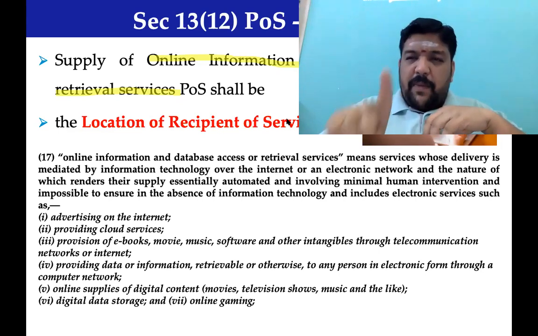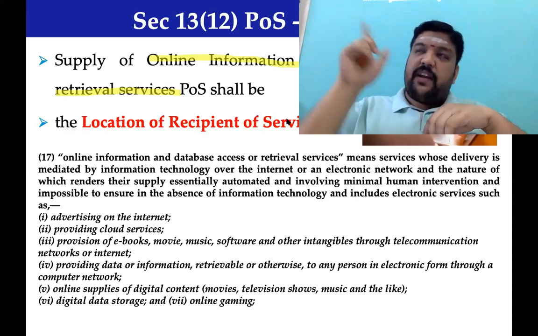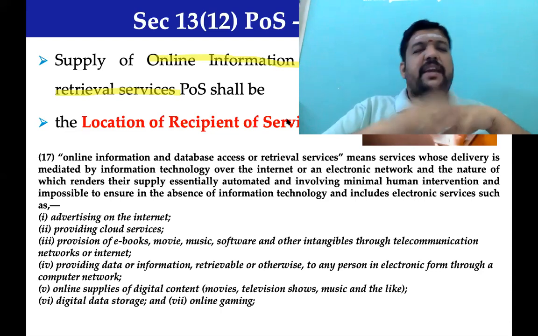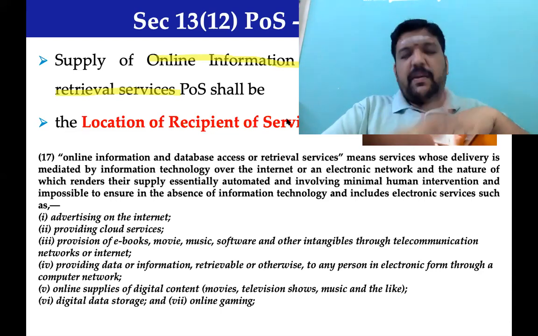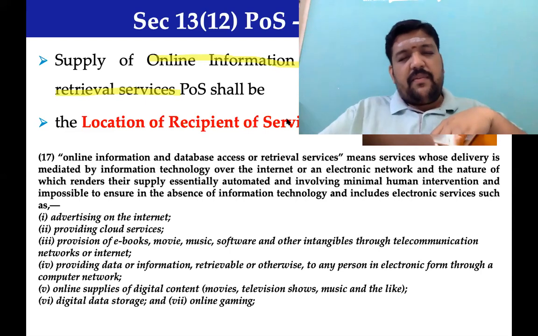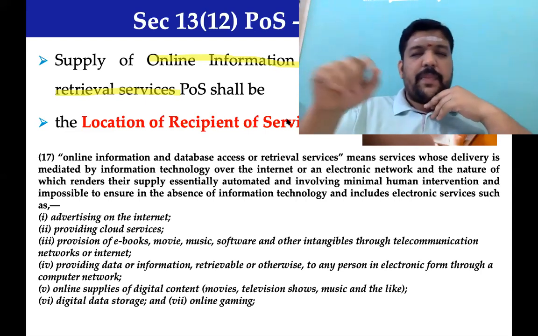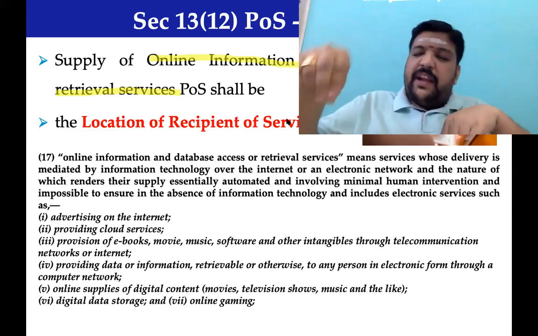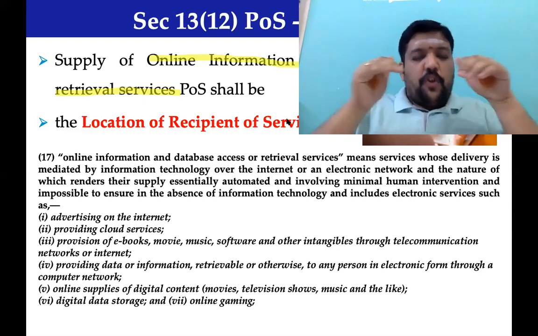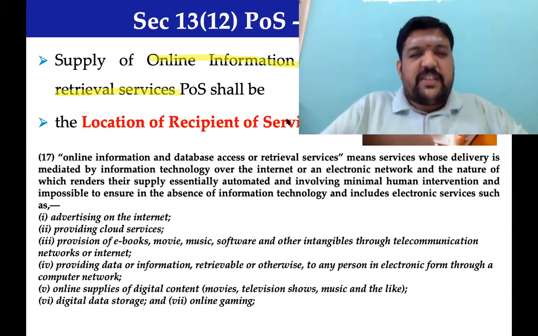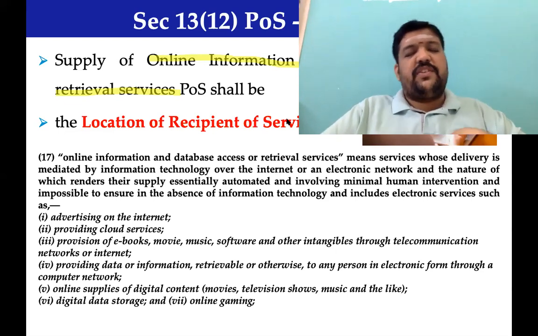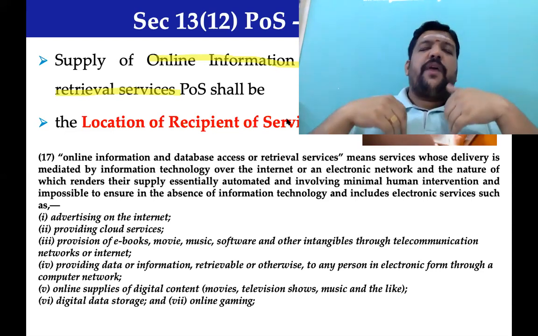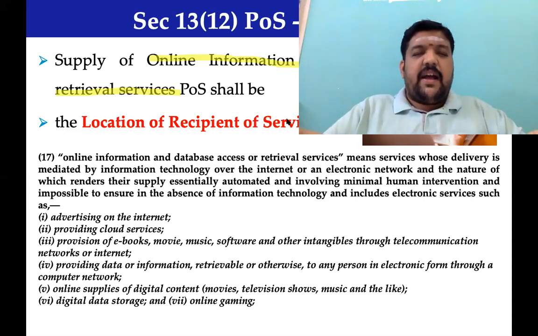Though the e-commerce supplier is located outside India, he shall appoint an agent. Similarly, there is a section 14, which we will read later, that presses every OIDAR service provider to get themselves mandatorily registered under GST in India, and for whatever services provided to a recipient in India, they are liable.